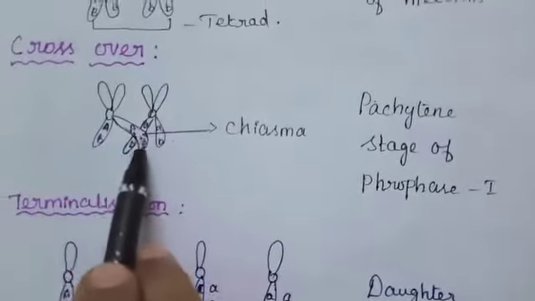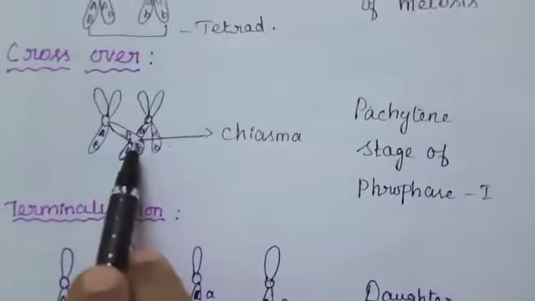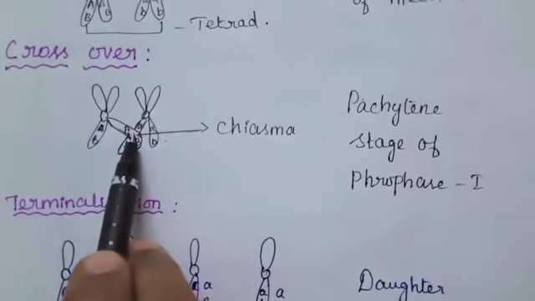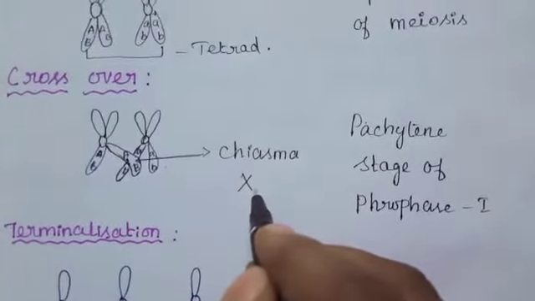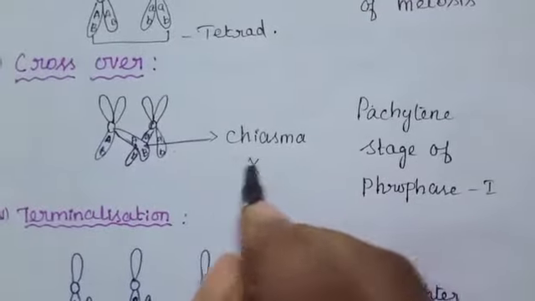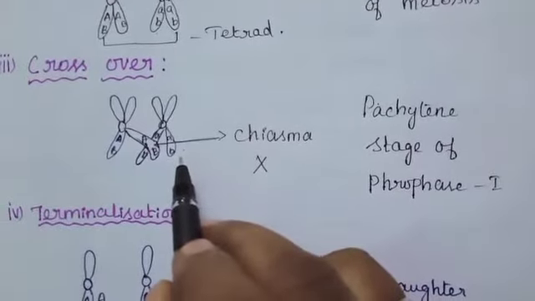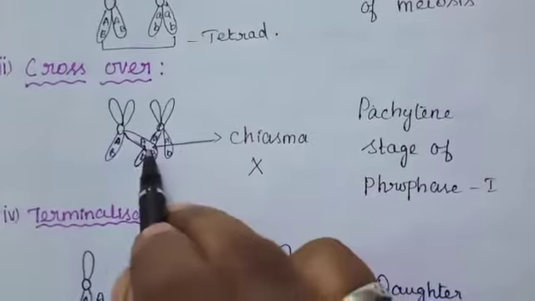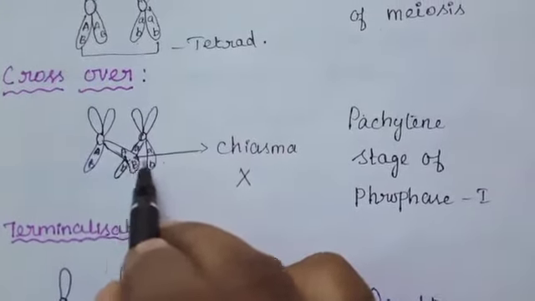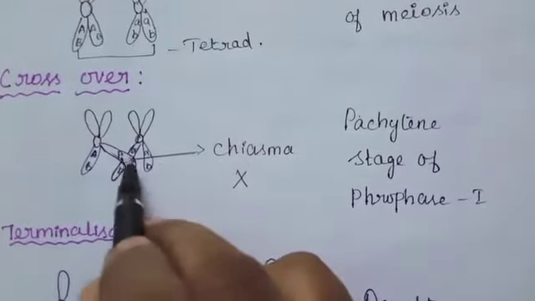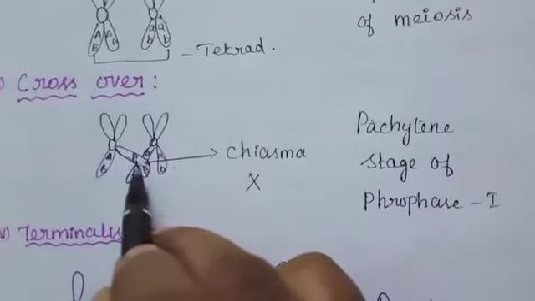The chiasmata are X-shaped or cross-shaped structures. There is breaking and rejoining of the two chromatids. The result is a reciprocal exchange of equal and corresponding segments.